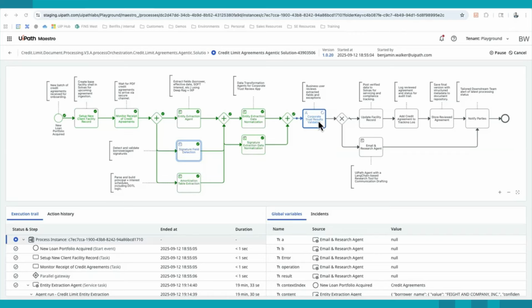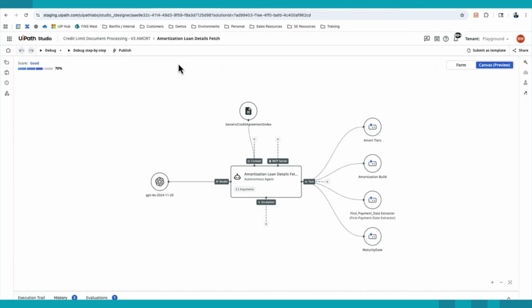Now, before we see what this looks like in the human review step, let's take a peek behind the covers briefly at the amortization agent and see exactly on the back end how we have architected this solution. So this is what an agent looks like within the UiPath platform.